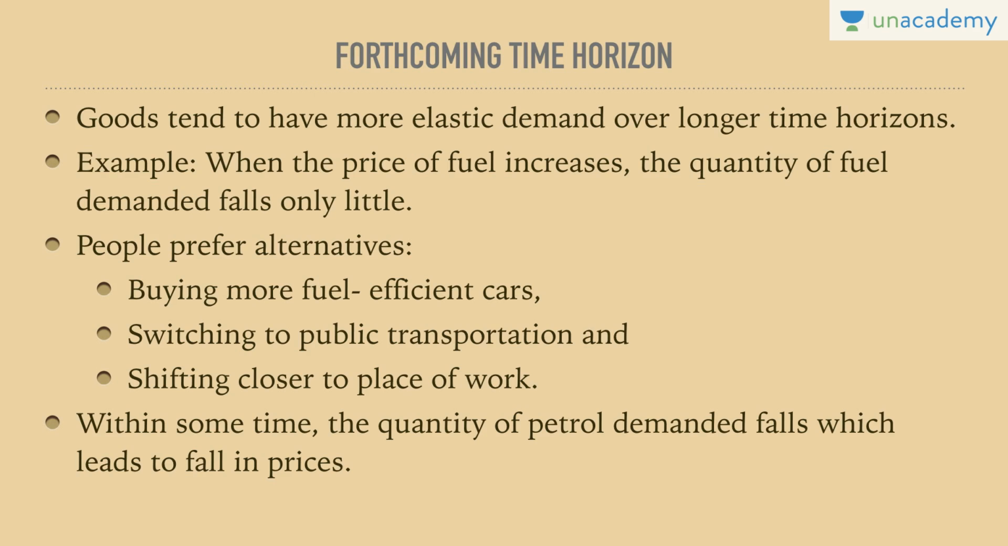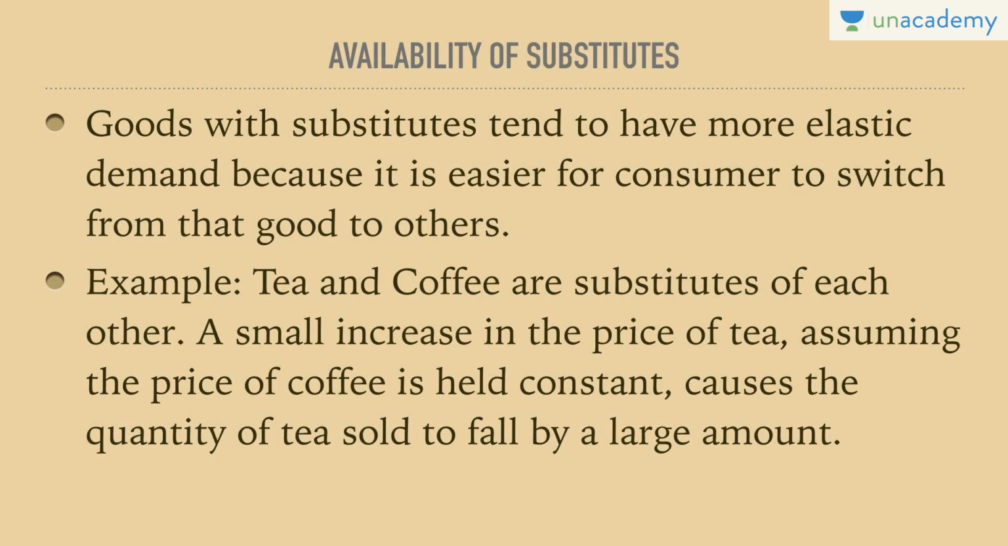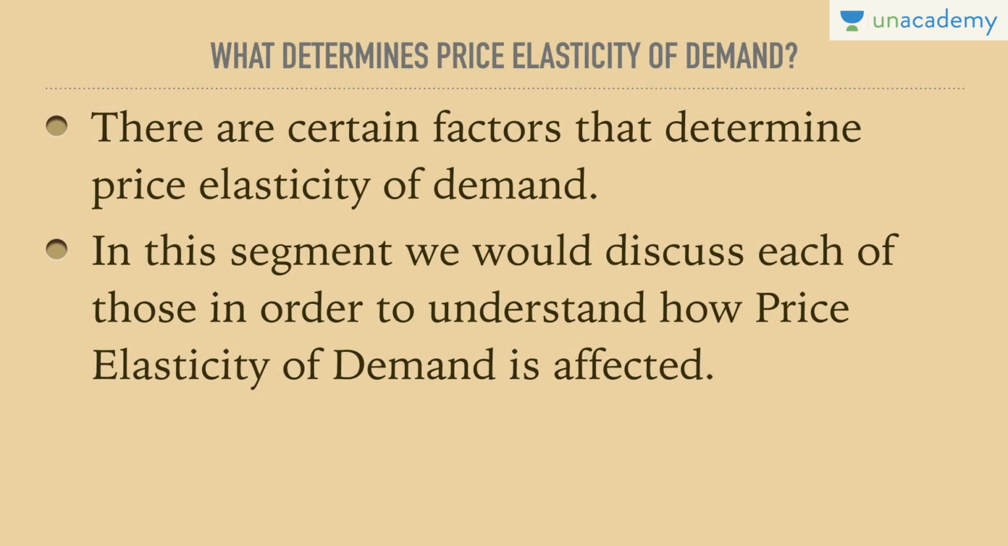So in this case, one is affecting the demand of the other. If the crude oil price increases, then people take up alternatives, and on the contrary the quantity of petrol demanded falls, which is why the people who are supplying petrol are bound to reduce the prices of petrol in that particular country. So these are the three factors: time horizon, necessity goods versus luxury goods, and availability of substitutes, through which we understand what determines the price elasticity of demand.